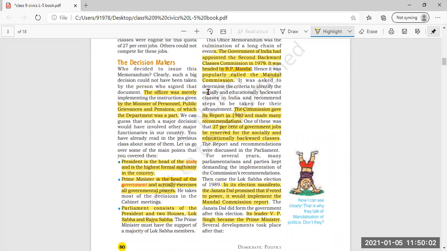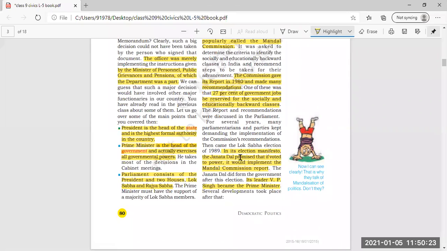According to this memorandum, many recommendations were passed one by one, and the Mandal Commission was asked to give the report. In that report, a recommendation was made for 27% government job reservation for the socially and educationally backward classes, and this was still not implemented.